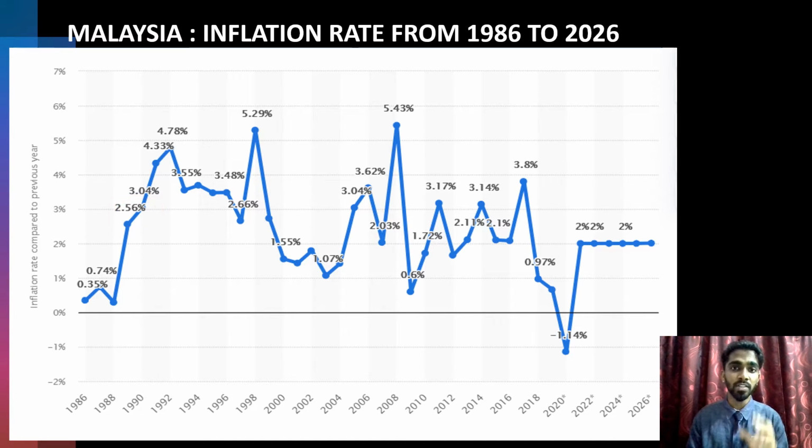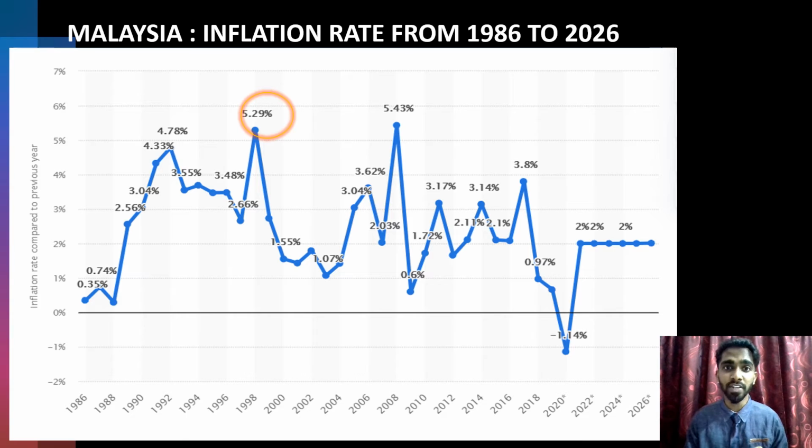In the same way, the inflation rate increased by 2.22% from 1989 to 1992, which is 4.78%. However, the inflation rate declined slightly to 2.66% from the year 1992 to 1997.